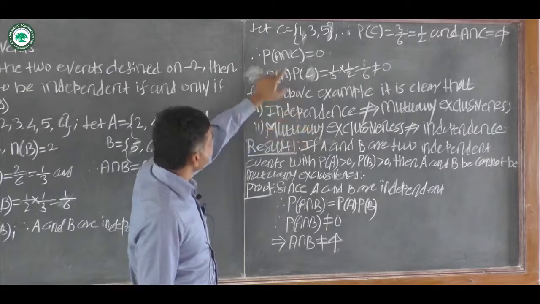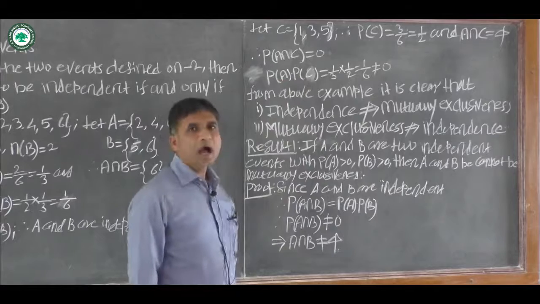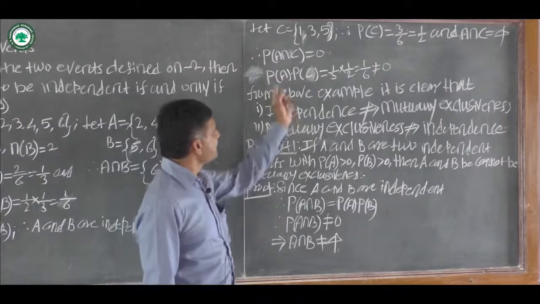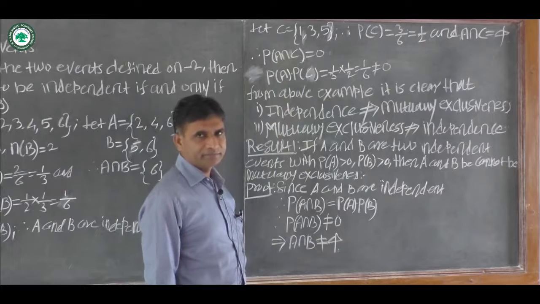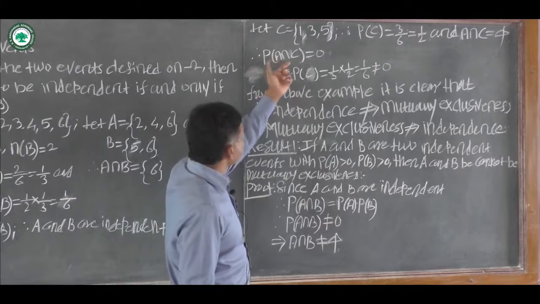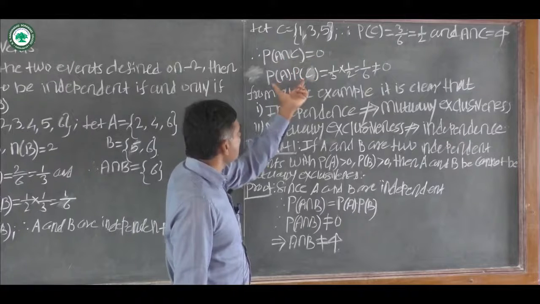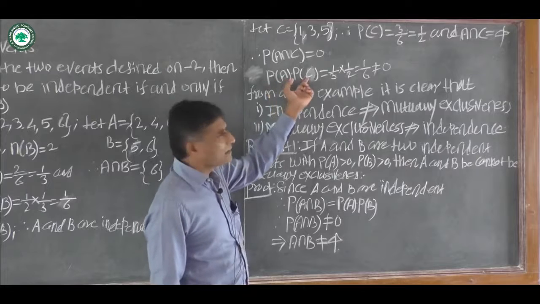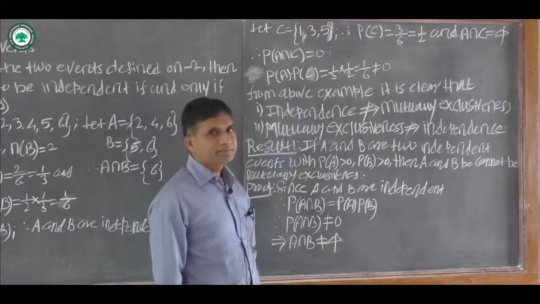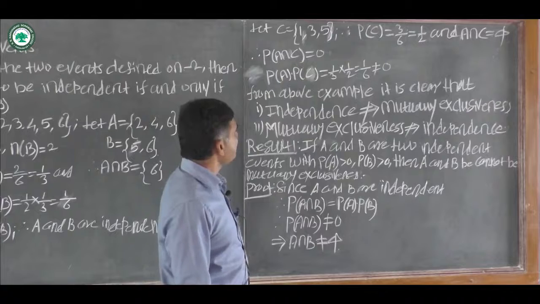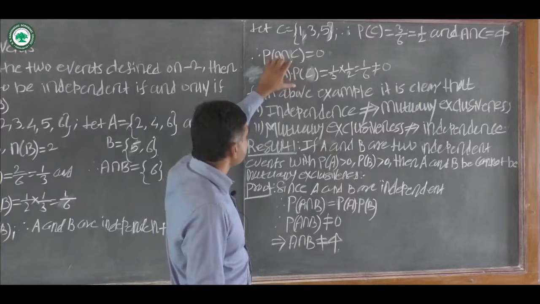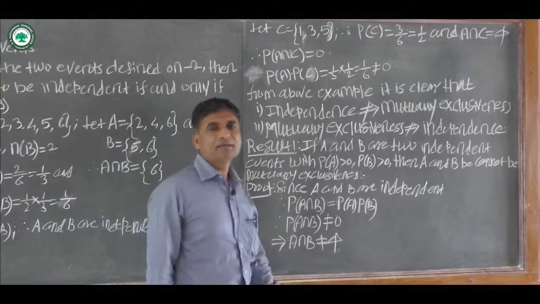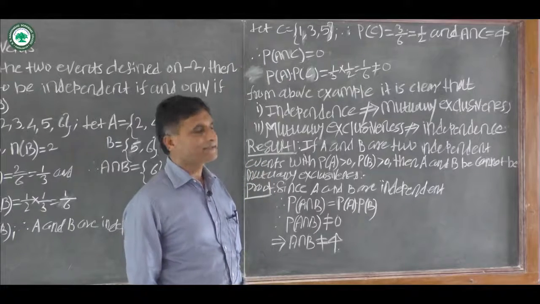Therefore, the events A and C are not independent. In this case, events A and C are dependent, because the probability of A intersection C is equal to 0, and the product of the probabilities of event A and event C is equal to 1 by 6. The condition of independence of two events is not satisfied here. Therefore, events A and C are dependent events.